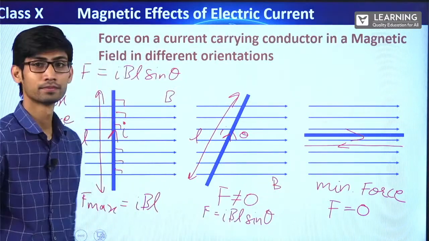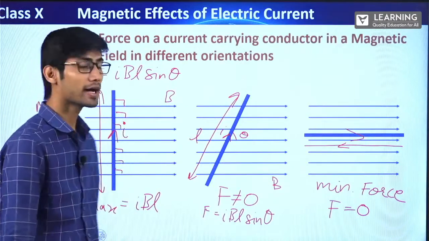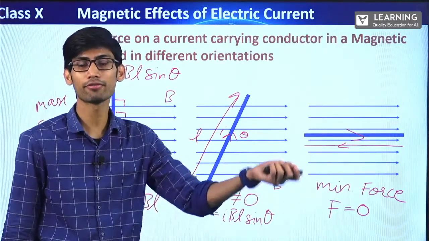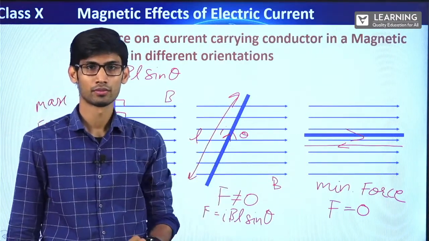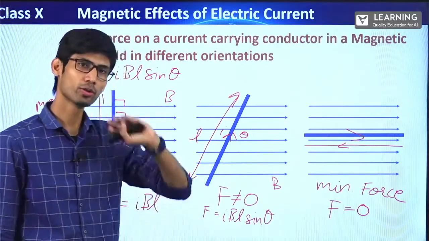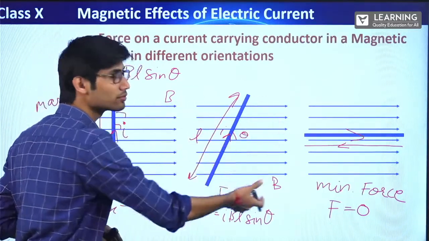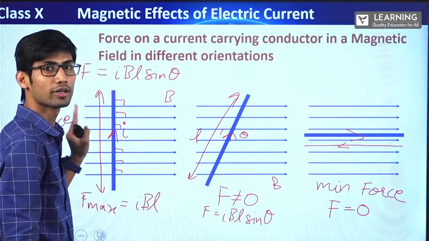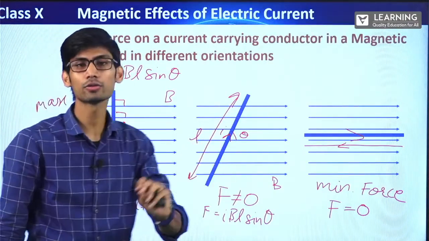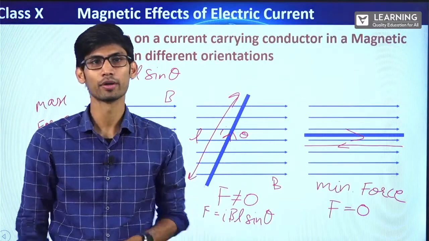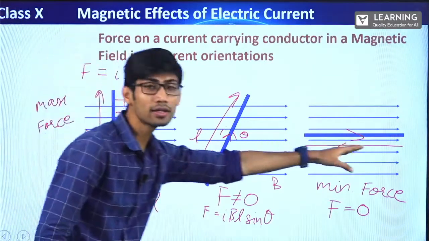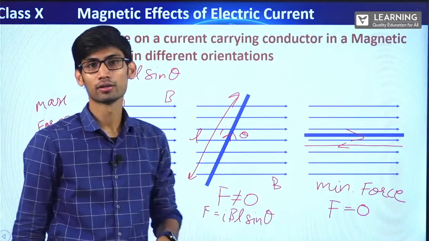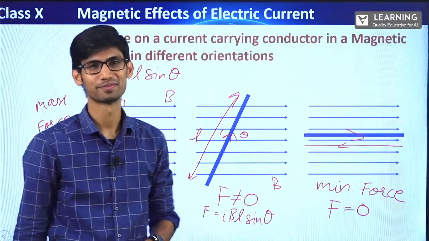Clear? So in the exam they ask when the force will be maximum and when the force will be minimum. In 10th level, and if you go to 12th standard, most questions will be from this particular orientation. So what you have to tell: if the conductor is kept perpendicular to the magnetic field, the force will be maximum. If the conductor is kept parallel to the magnetic field, the force will be minimum.